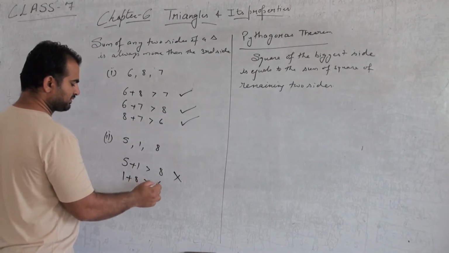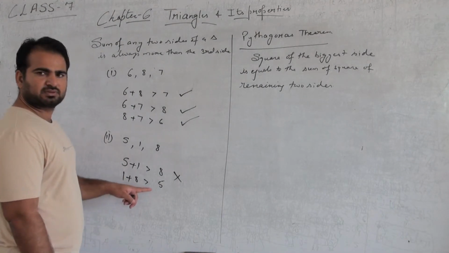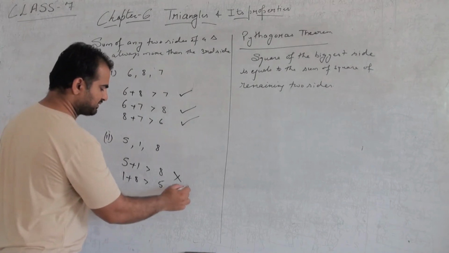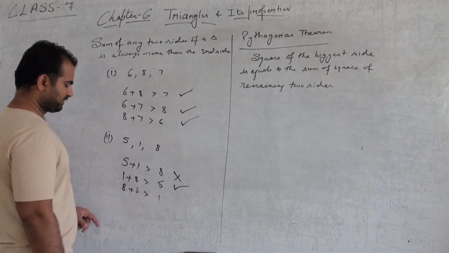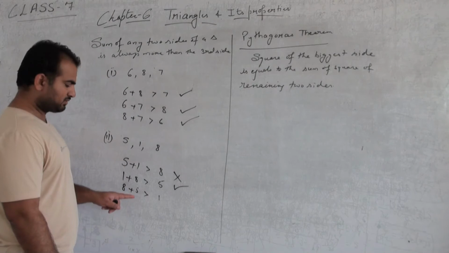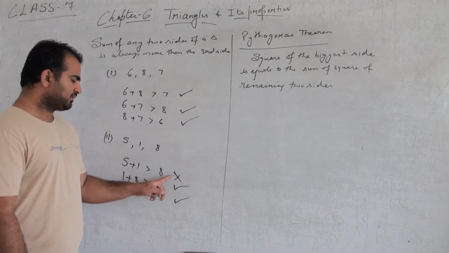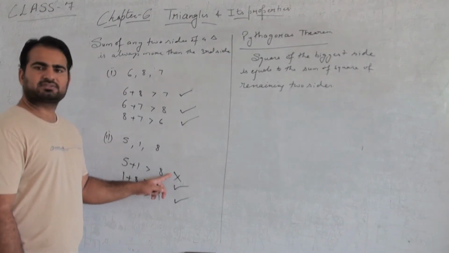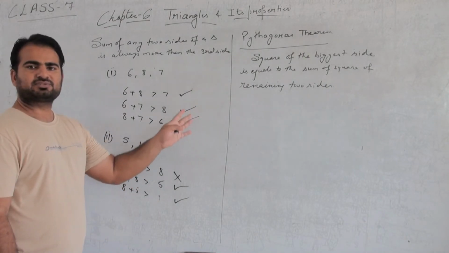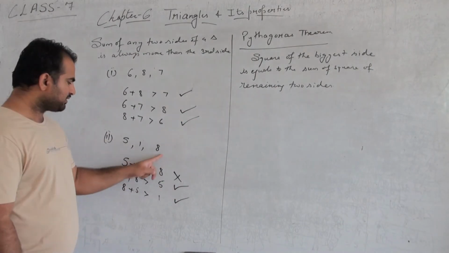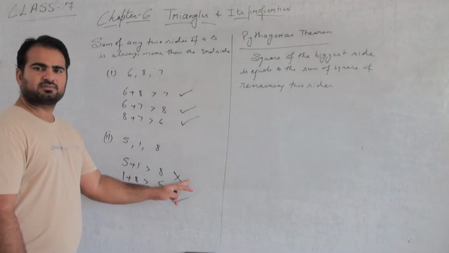Next, 1 plus 8 is greater than 5. Is it true? Yes. 8 plus 1 equals 9 and 9 is greater than 5. It's true. And next is 8 plus 5 is greater than 1. We all know that 8 plus 5 is equal to 13 and 13 is always greater than 1. So of these three conditions, one is false and two are true. But what we need is all three conditions to be true. This triangle is not forming with these three sides because one condition is false.